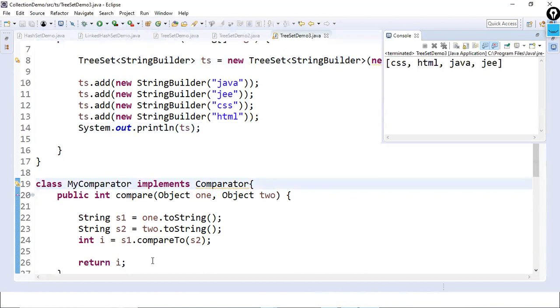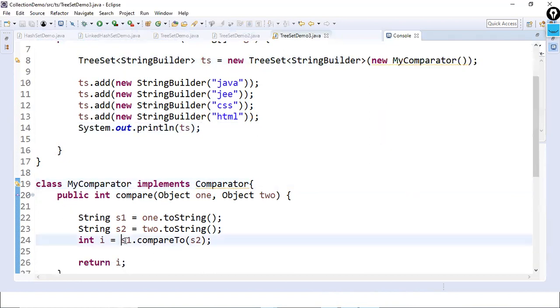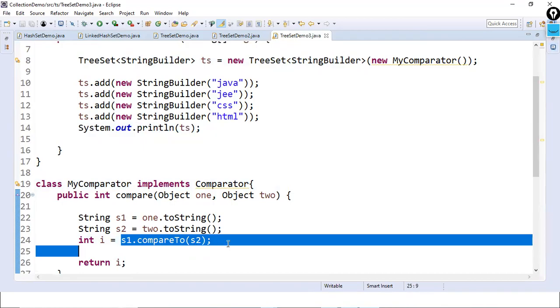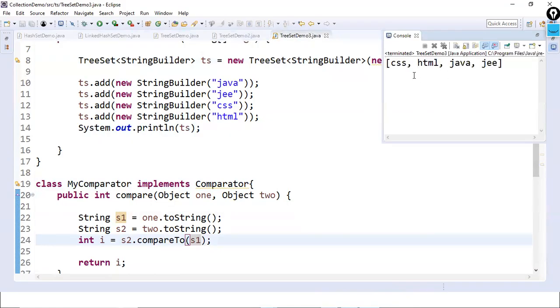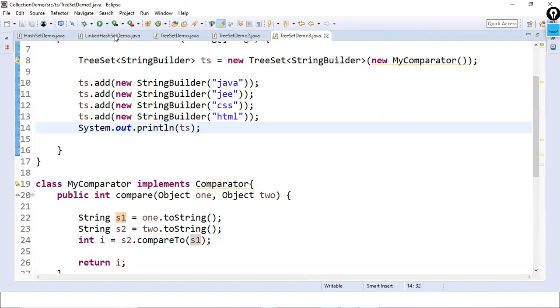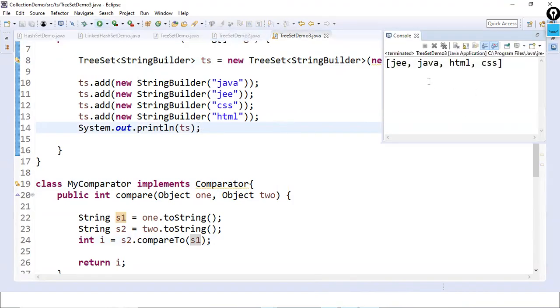Just please observe. Int i equals to, what did I write here? s1.compareTo(s2). Yes, the first object is compared with the second object. Now just observe, I'll change this one: s2 to s1. In any which way we can compare, right? So previously what's the output? First CSS, HTML, Java, JEE. Now let me execute this program once again. Just observe the difference. What happened? We got the descending order.